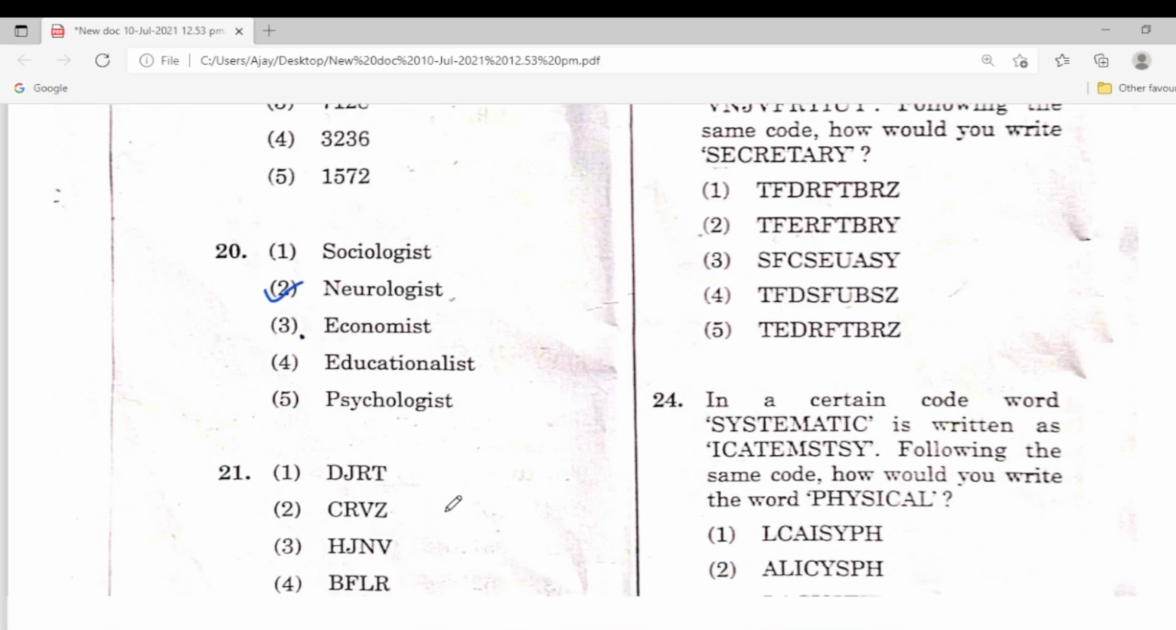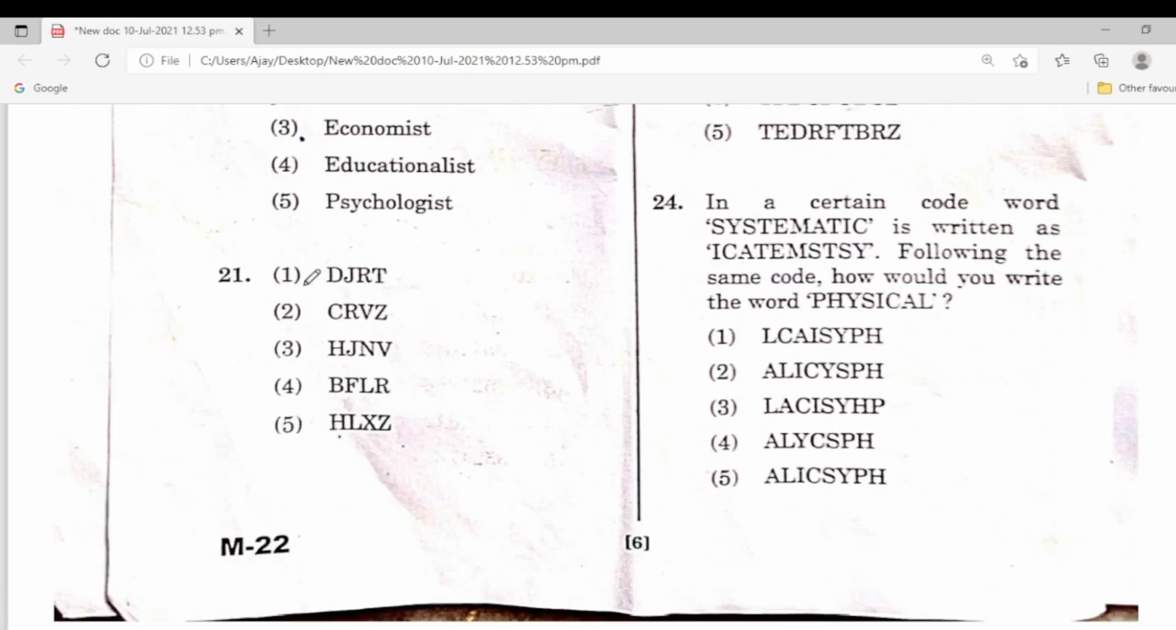Next one, here is D, J, R, T. So here is a letters combination. So the different one is, the second one is different.